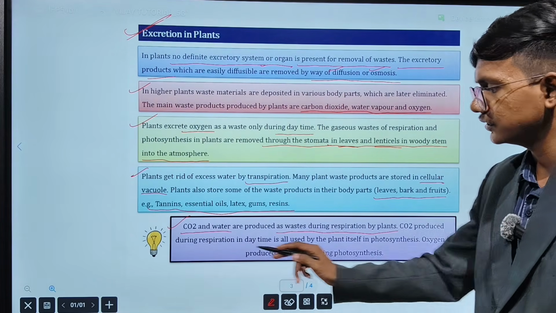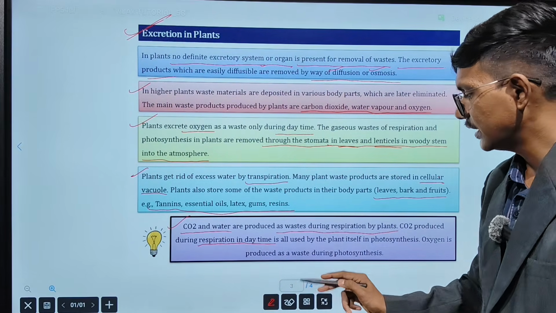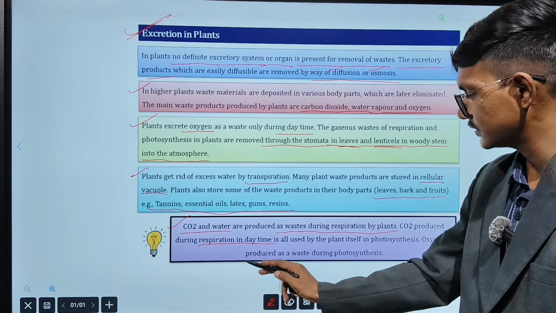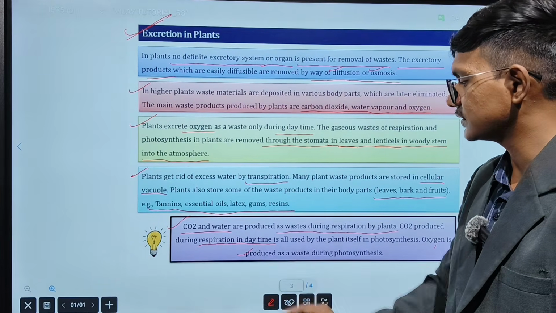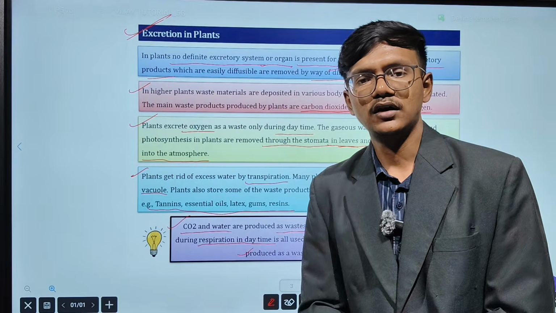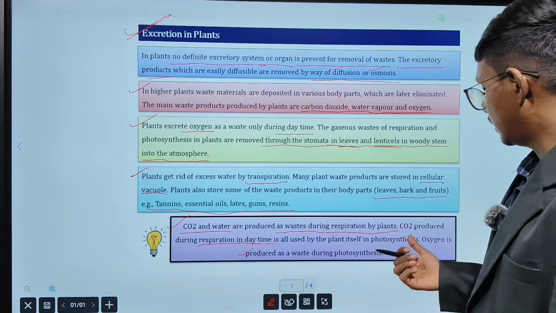Carbon dioxide produced during respiration in the daytime is all used by the plant itself in photosynthesis. Oxygen is produced as a waste during photosynthesis. So this question they can ask you: during the process of photosynthesis, what is the waste product produced by the plant? That is oxygen.